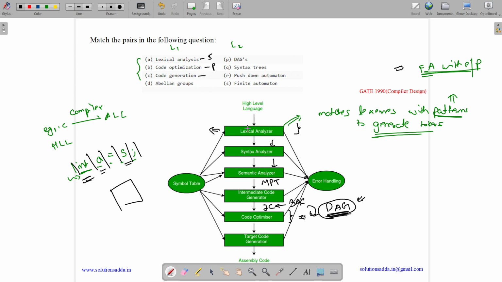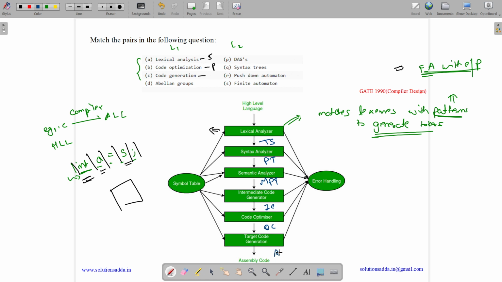Now we have code generation phase. The semantic analyzer will give us the modified parse tree. So this semantic analysis phase will give us the token string, the parse tree, the modified parse tree, the intermediate code, and the optimized code.